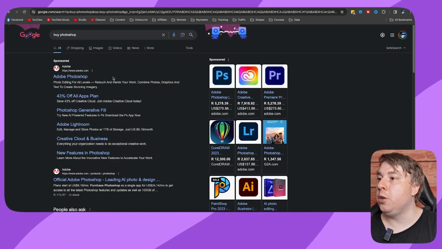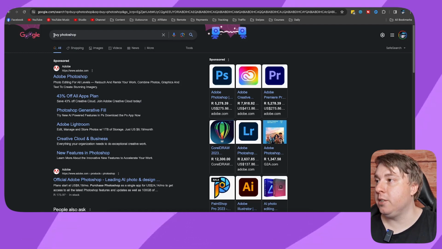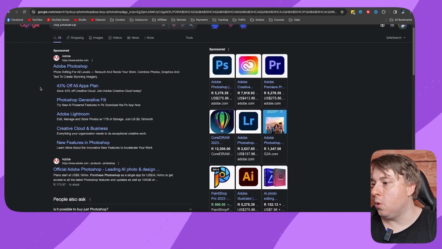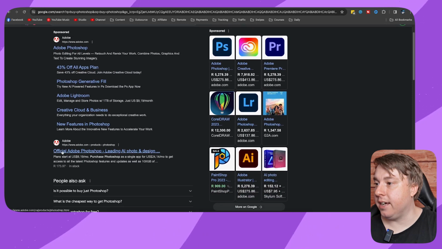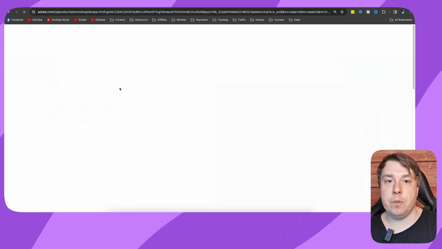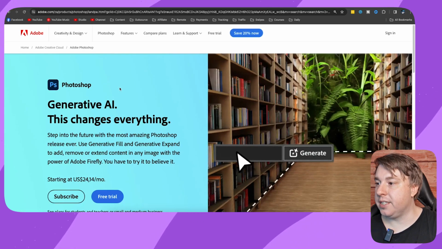So you can see all you need to do in order to purchase and pay for Photoshop is to type into Google "buy Photoshop." Then you're going to get a sponsored listing. You can click onto that, or they do have this other listing here, official Adobe Photoshop. So I'm going to click here where it says Adobe Photoshop, and you want to make sure it's from the official adobe.com, because there's lots of impersonator websites that just try to steal your money.